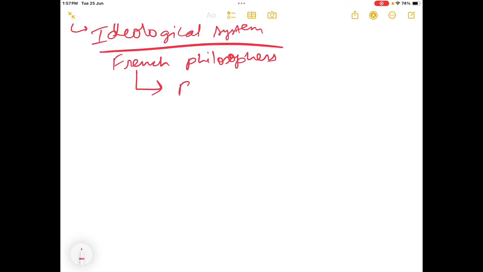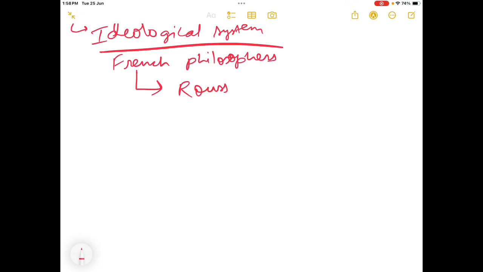I am naming Rousseau here, and you can also mention this name in your GS answer when you are writing an essay answer. You can mention their thoughts, and you can see these thoughts in your constitution also. The constitution is also based on these thoughts. They form a basic framework of the constitution on which society is based.